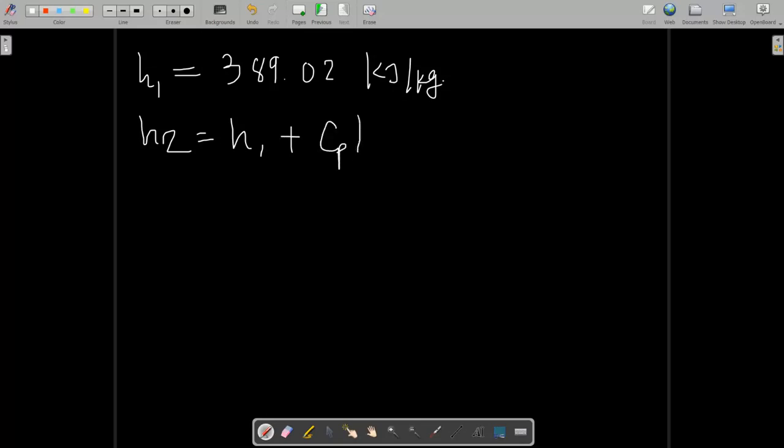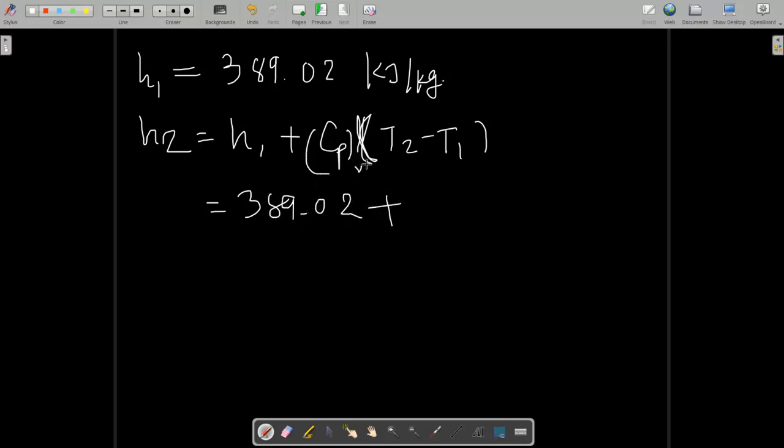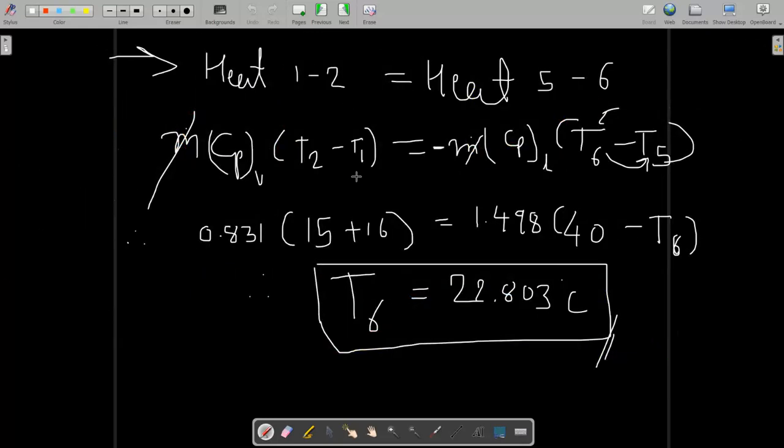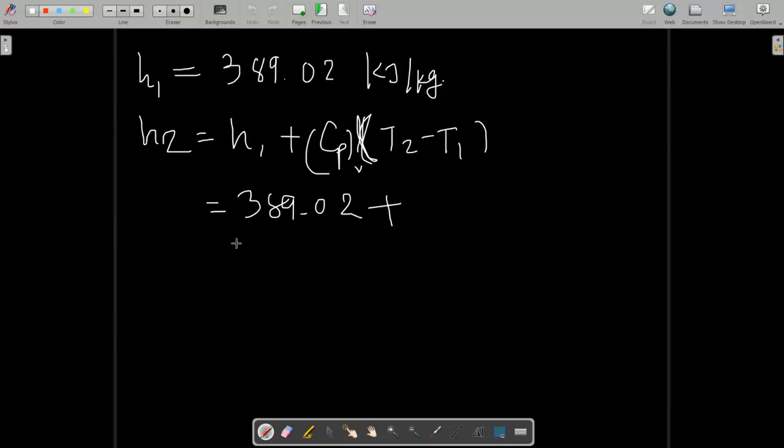because it is in vapor state, and superheated, and for the superheated state it is H1 plus Cp (T2 minus T1). It is 389.02 plus the specific heat of what? Vapor. Okay, specific heat of vapor at minus 15 degrees Celsius we have already used here is 0.831. So 0.831 into T2 is what? 15 degrees Celsius minus minus 16, plus 16 degrees Celsius.